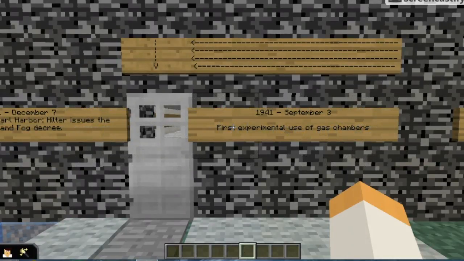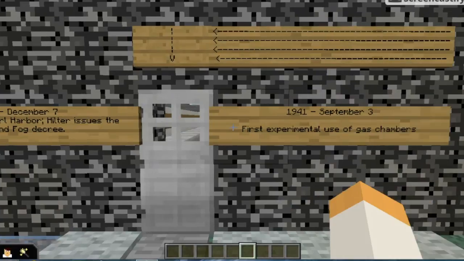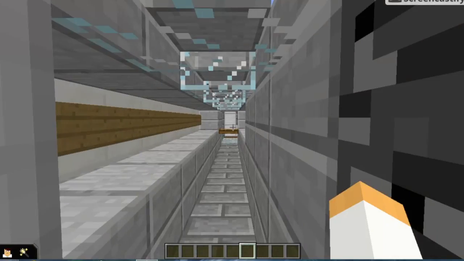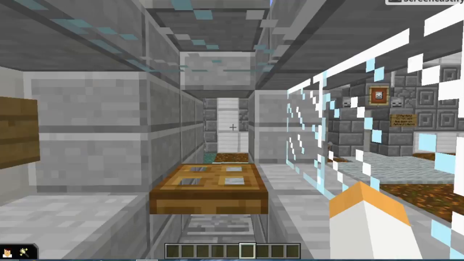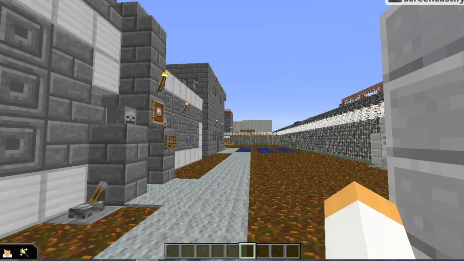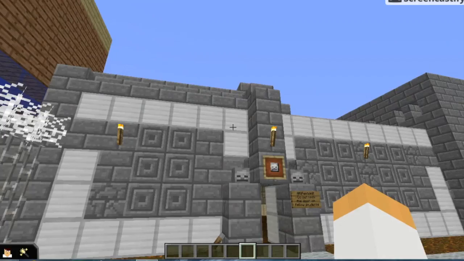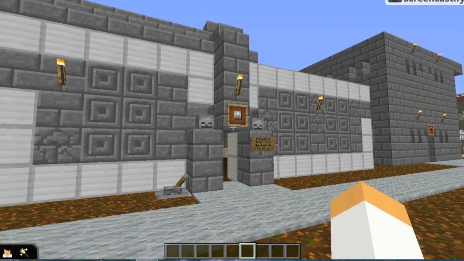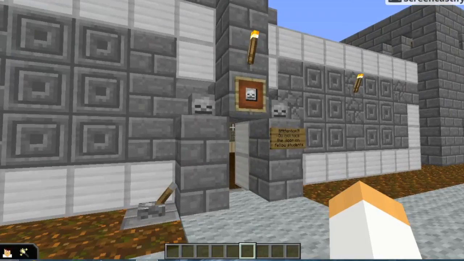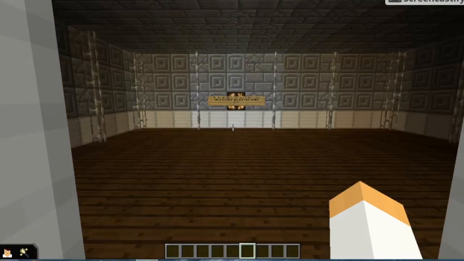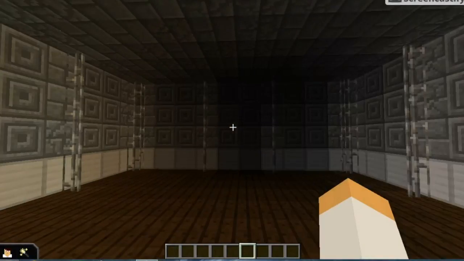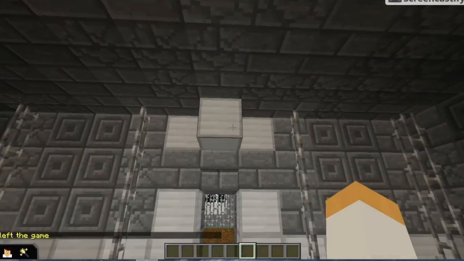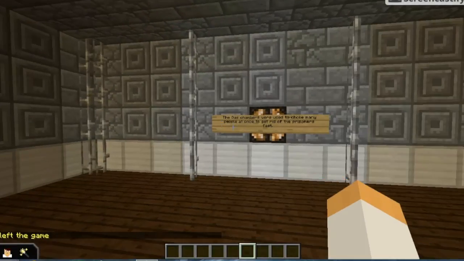This is the first experimental use of gas chambers and the first concentration camps. Here we go. This is an example of a concentration camp and its barracks and its gas chambers. This is the gas chamber. The gas chamber was used to kill lots of people at once.